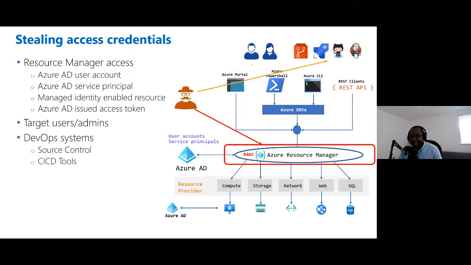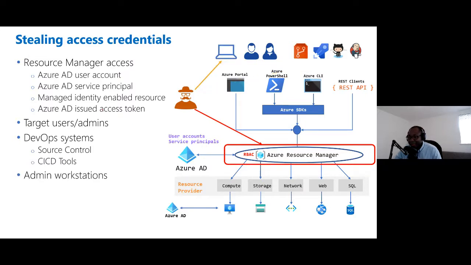They could target DevOps systems, so source control systems and your CI/CD tools like Azure Repos and Jenkins, and whatever other tool you're using in your organization. It's possible that developers are putting service principals in these tools, and attackers could target them to steal service principals from them.